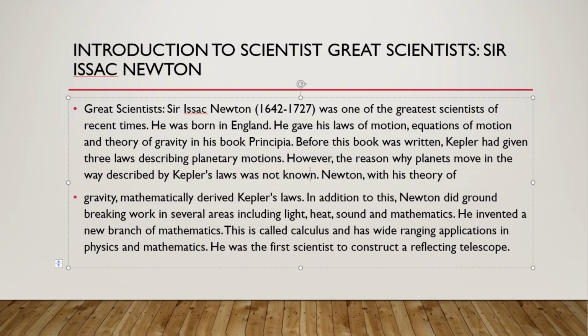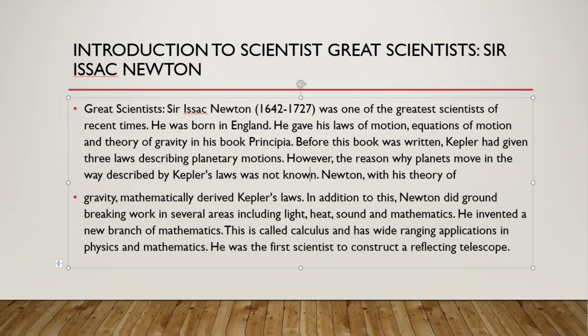Newton, with his theory of gravity, mathematically derived Kepler's laws. So, the invention of Newton is very useful for the derivation of Kepler's laws.